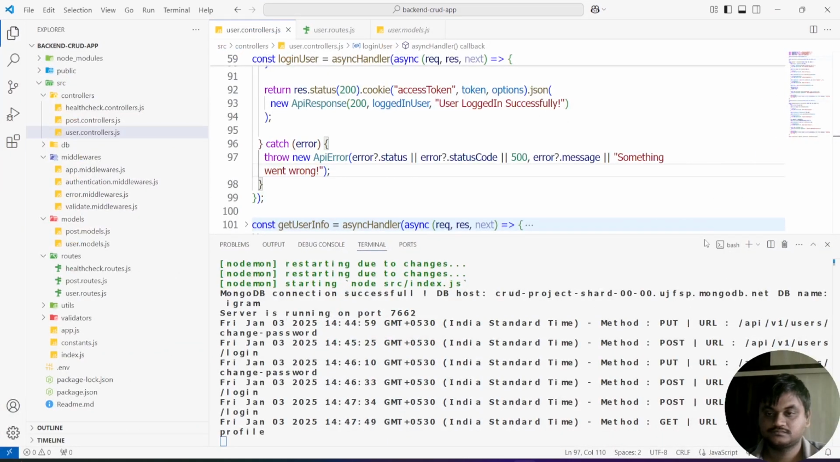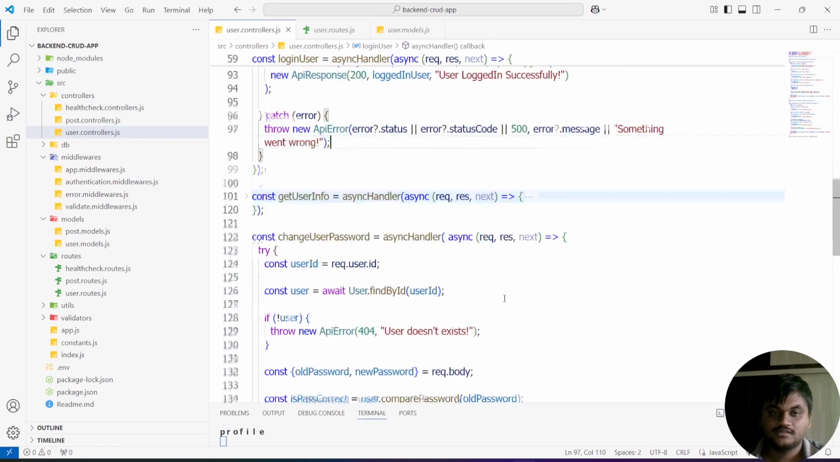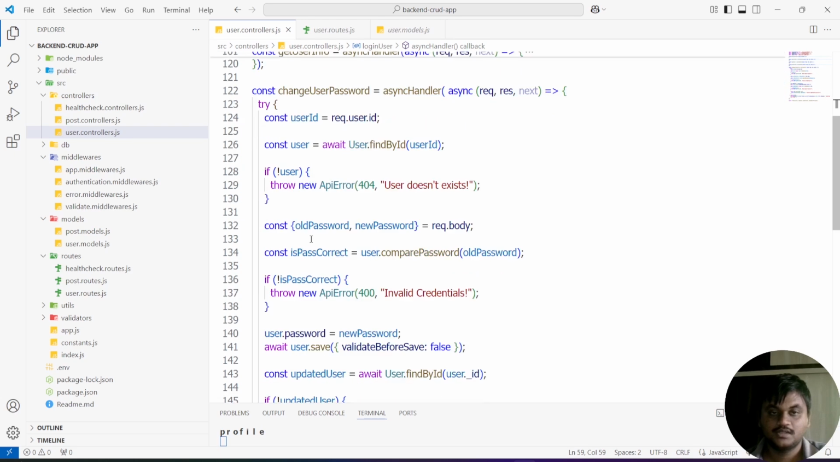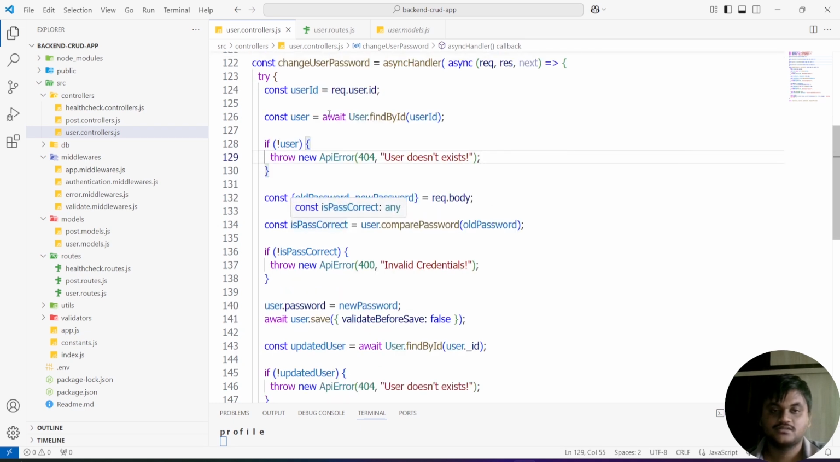If you see this logic, I'm going to collapse this. If you see the change user password, I'm going to explain this once again. Const user ID: first, I'm getting the user ID. Then I check whether my user ID is present in my user model or not using findById. After that, I do the condition check whether the user is present or not. If not present, I throw an error called user does not exist. If the user is present, I proceed.